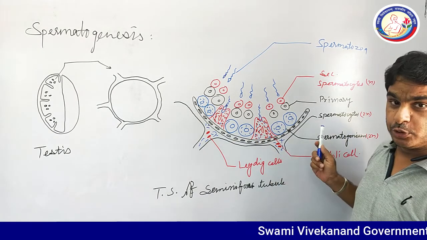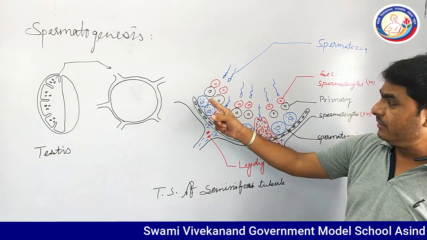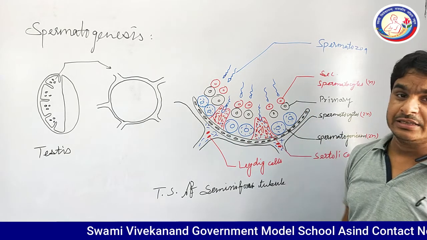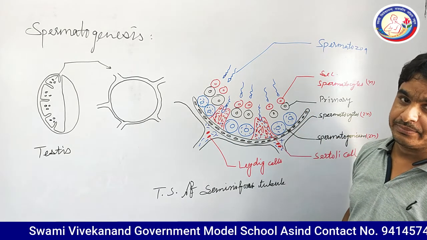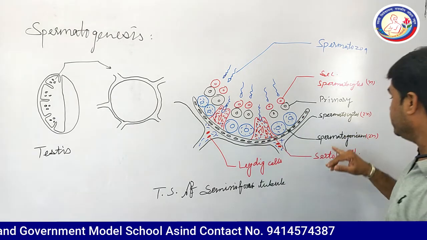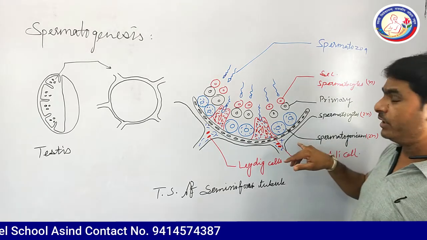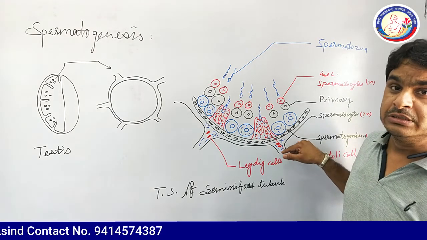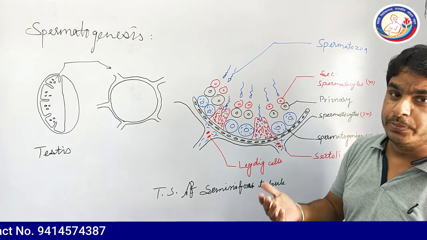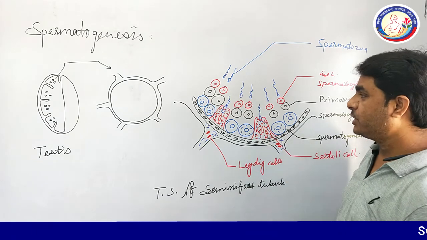In the seminiferous tubule, you can see the basal membrane that carries the germinal epithelium, and the cells of the germinal epithelium are known as spermatogonia. Each spermatogonium shows repeated mitosis to produce a lot of spermatogonia in the seminiferous tubule.